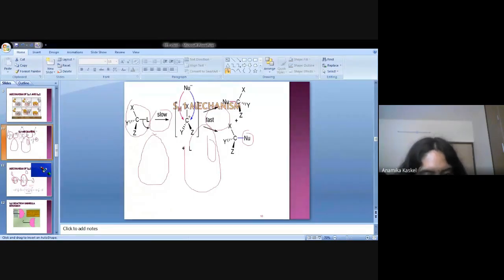So we can consider that the 1 degree carbocation is not so stable, so it is very hard to generate a 1 degree carbocation. But the 2 or 3 degree carbocation is highly stable and gives a higher amount of carbocation, and it will go for the SN1 attack very easily. Clear?